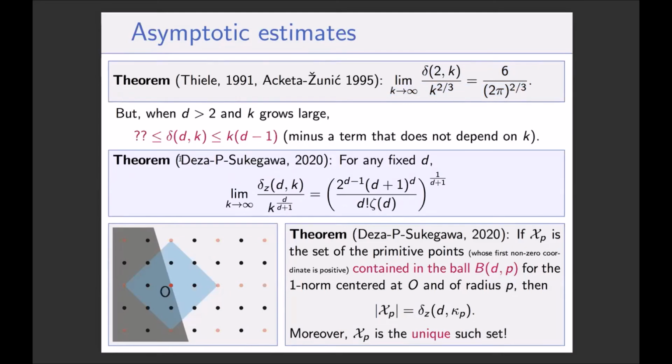And together with Antoine and Nori, we proved that this can be generalized to any dimension, provided that you use delta_z instead of delta. So in higher dimension, in some way, the zonotopes are the right generalization of the polygons, actually for this theorem.